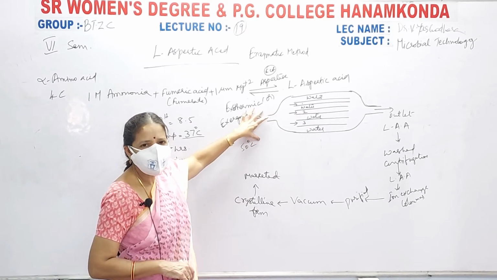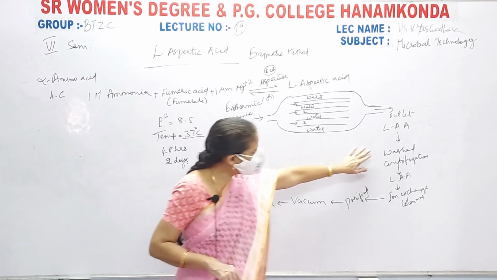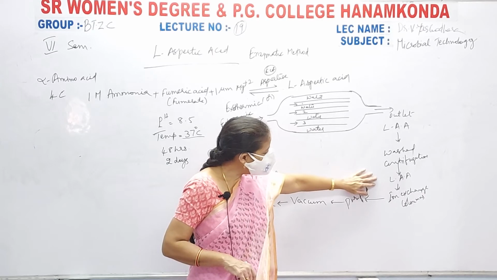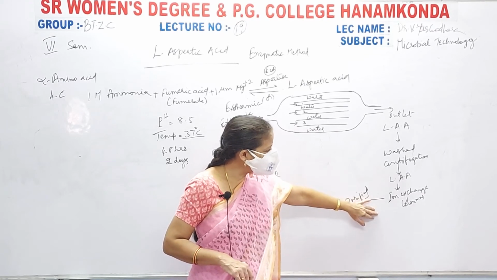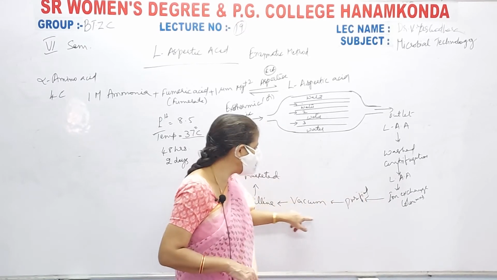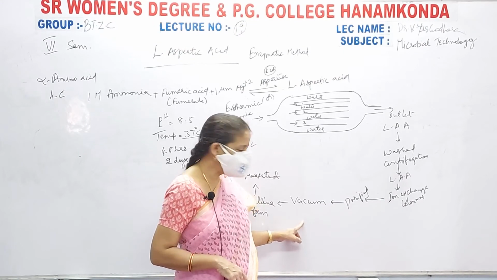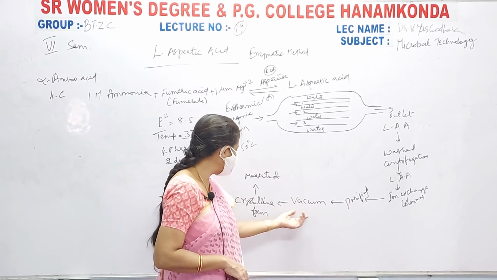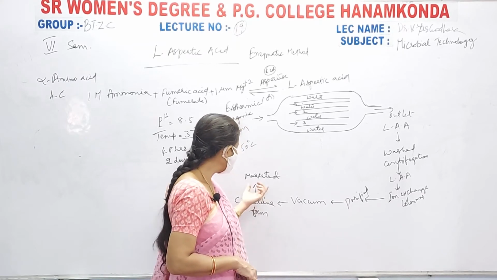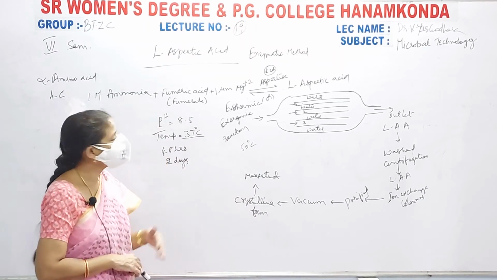horizontal hollow fiber fermenter. It is collected, and after collecting it is washed to remove the impurities by centrifugation, and this L-aspartic acid is loaded on ion exchange columns for purification. The purified compound is kept under vacuum, and immediately dewatering is done and it is converted into crystalline form. Pure crystalline L-aspartic acid is marketed to the consumers. This is the production of L-aspartic acid.